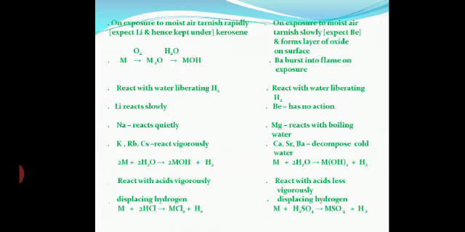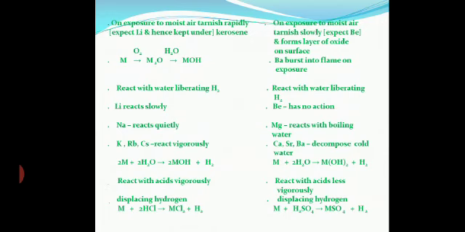Because it displaces hydrogen. Like M plus 2HCl given, so instead of M we can take Na. Na plus HCl will give you NaCl plus hydrogen. Now this equation should come in the alkaline earth metals side, and here also it is the same thing. When an alkaline earth metal reacts with sulfuric acid, a sulfate salt is formed and hydrogen gas is released.